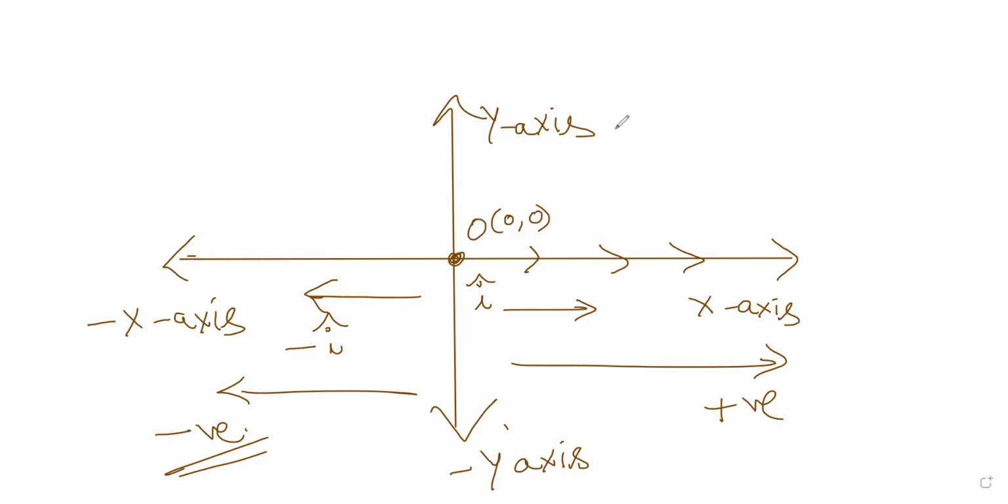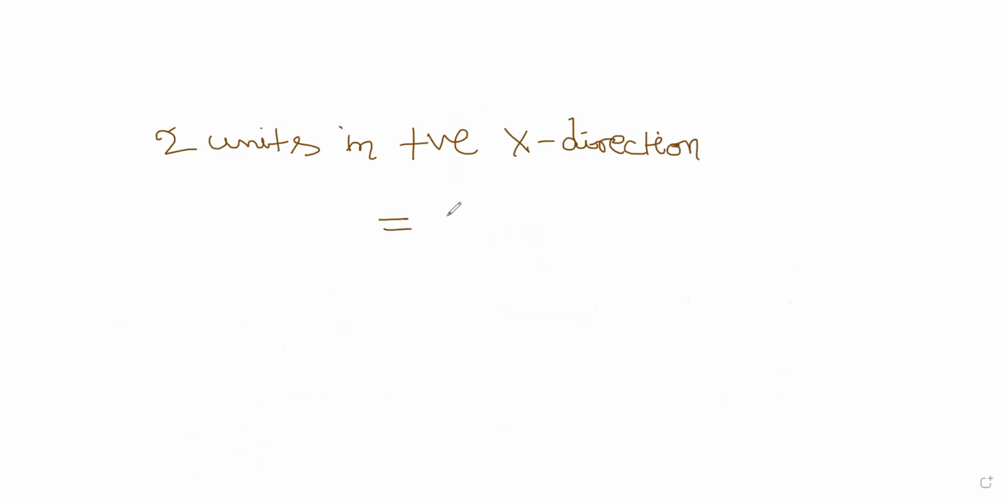Okay. Now how do we characterize I move 2 units in positive x direction? For each movement, it is I cap. So I cap plus I cap is nothing but 2I cap. So simply multiply I cap with the 2.